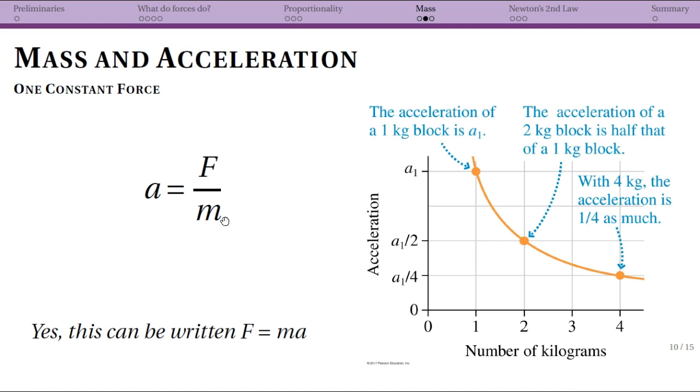Now I am going to write this equation this way. You might know it written this way, which is fine. And I want to point out that right now we're talking about one force and it's constant, okay? So here, what's on the x-axis is the mass, the number of kilograms, and what's on the y-axis is my acceleration, and so this is for one constant value of force. So note that this doesn't look proportional because this would be a 1/m relationship. But the point being that for 1 kilogram with a certain force, you get an acceleration. If you double the mass, which is on the bottom, you've divided your acceleration by 2. If you have a mass that is 4 times as much, you've divided your acceleration by 4.